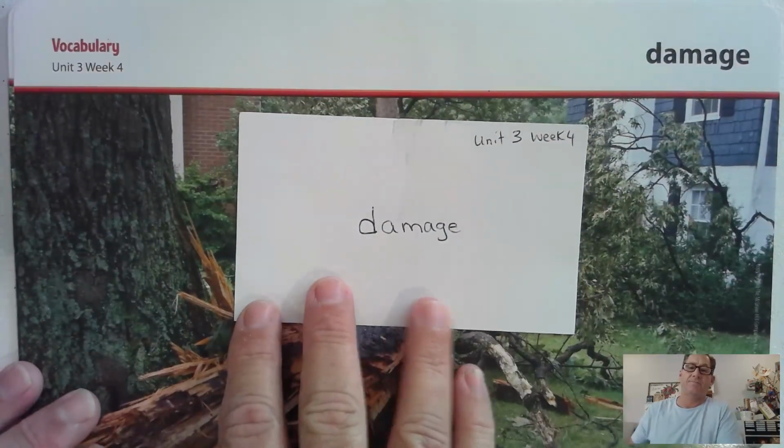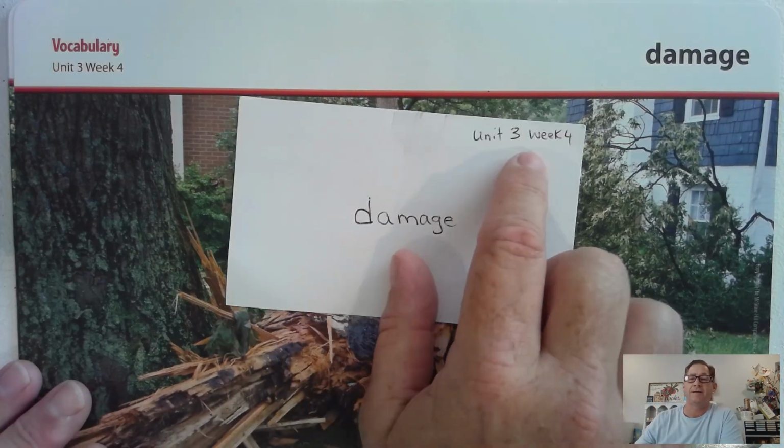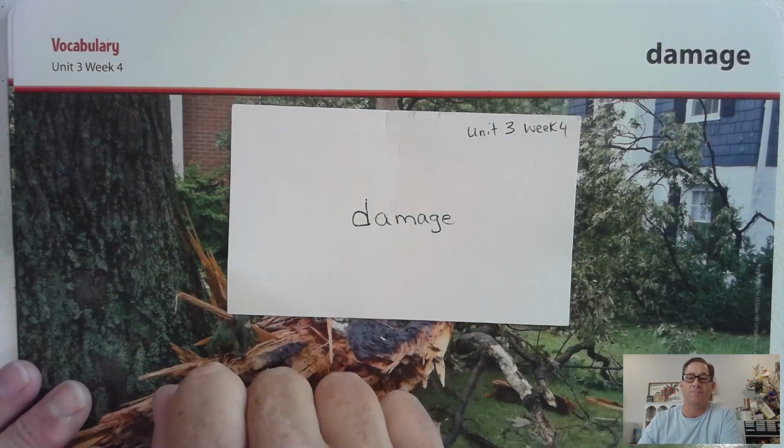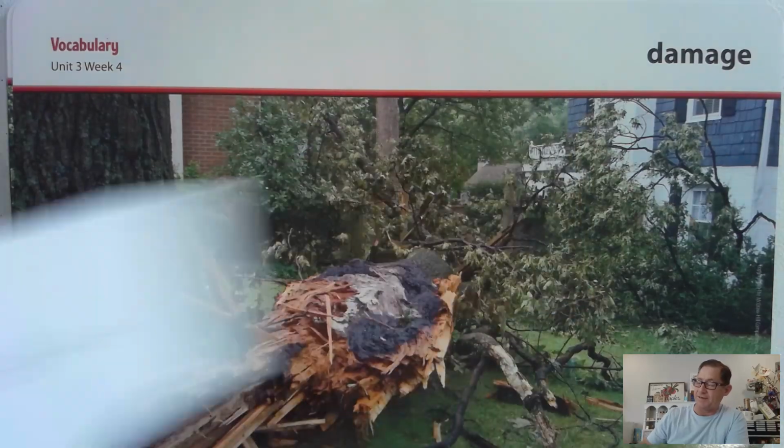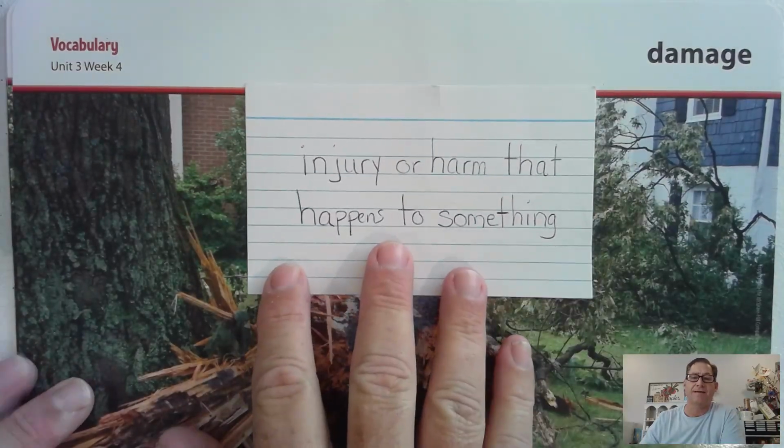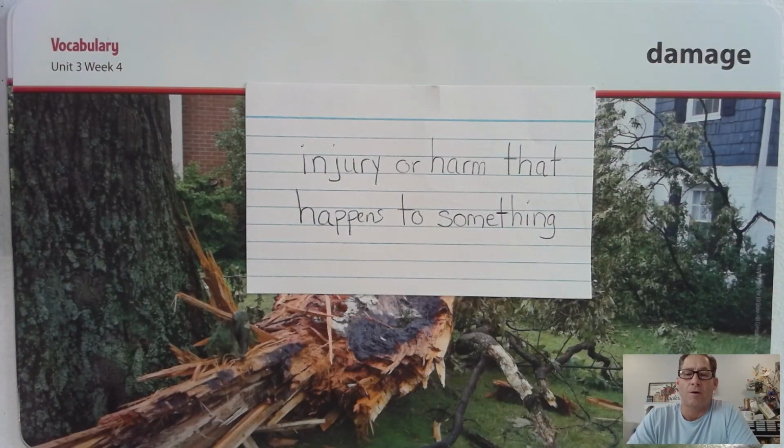Okay, so this week put damage on one side of your card, label it Unit 3 Week 4. Okay, for the definition of damage, I want you to write injury or harm that happens to something.